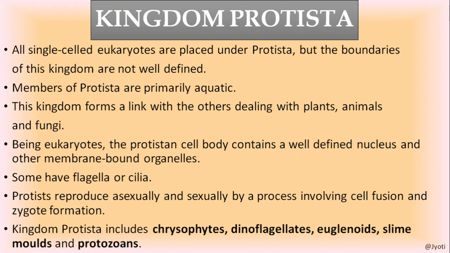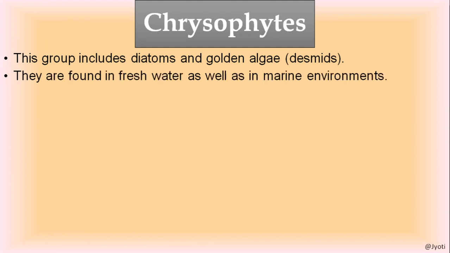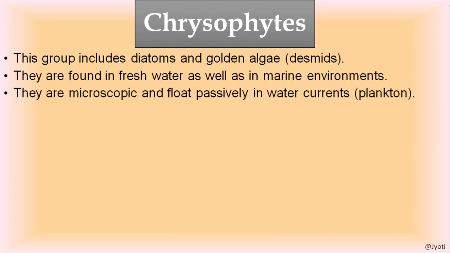As I said, the organisms under kingdom Protista are grouped in different categories, that is chrysophytes, dinoflagellates, euglenoids, slime molds and protozoans. So let us start with chrysophytes. This group includes the diatoms and golden algae. I'll show you the picture of diatoms and golden algae.